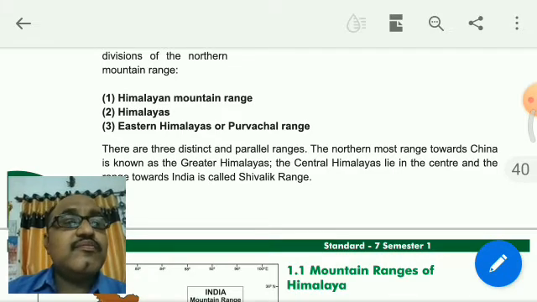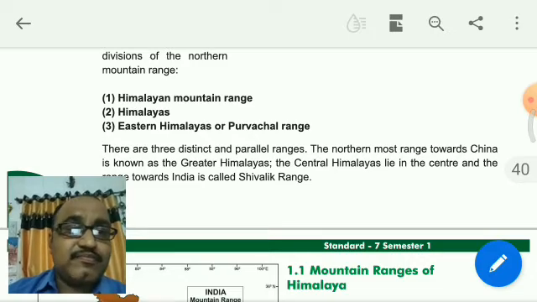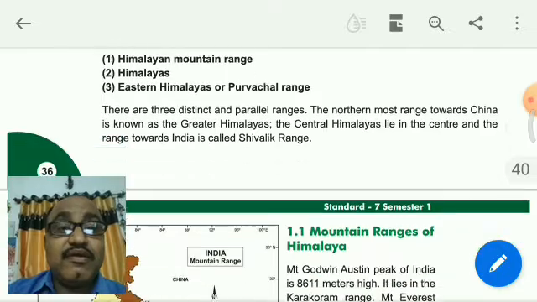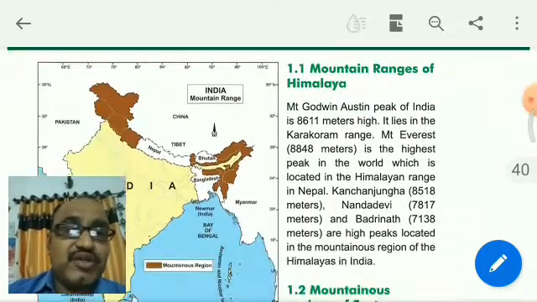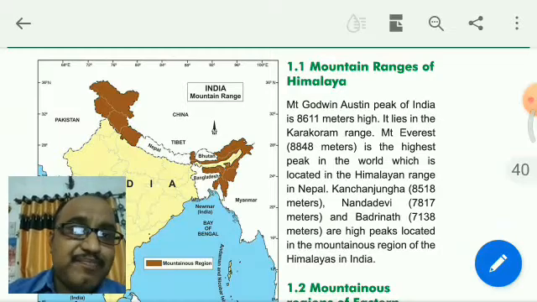The northernmost range towards China is known as the Greater Himalayas. The central Himalayas lie in the center, and the range towards India is called the Shivalik range. You can see it in the map now.